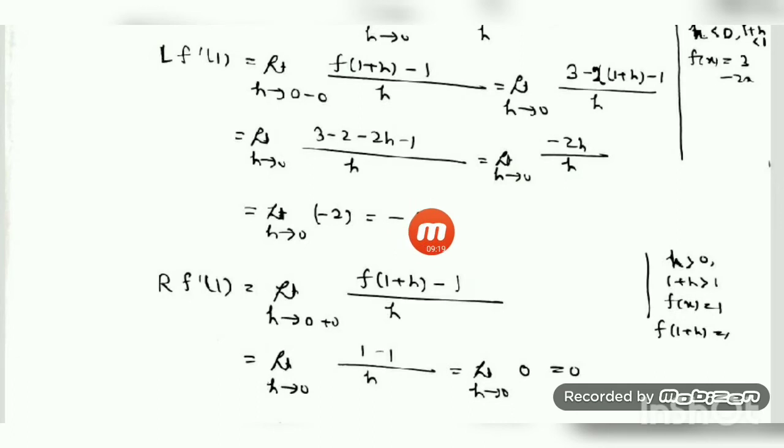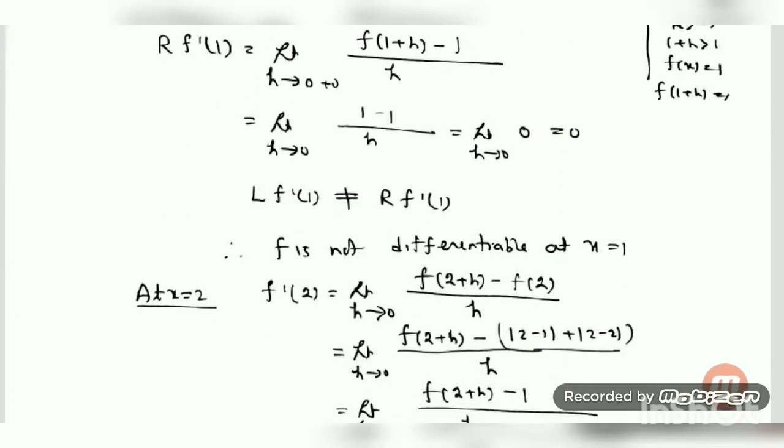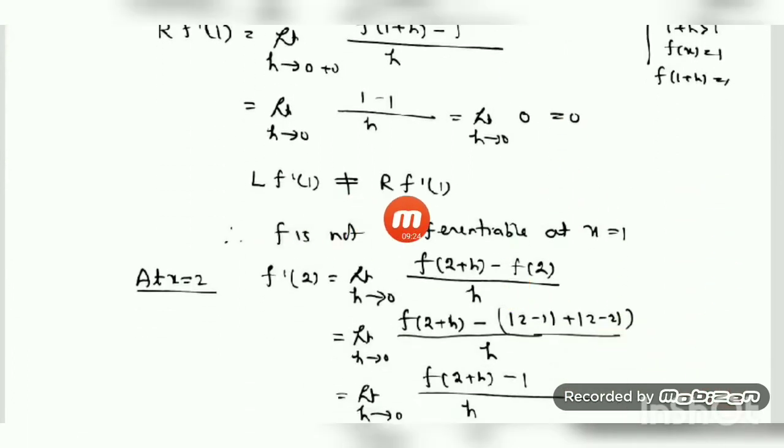So here we have seen the left hand derivative is not equal to the right hand derivative. So what is your conclusion? Since the left hand derivative is not equal to the right hand derivative, therefore f is not differentiable at the point x equal to 1.